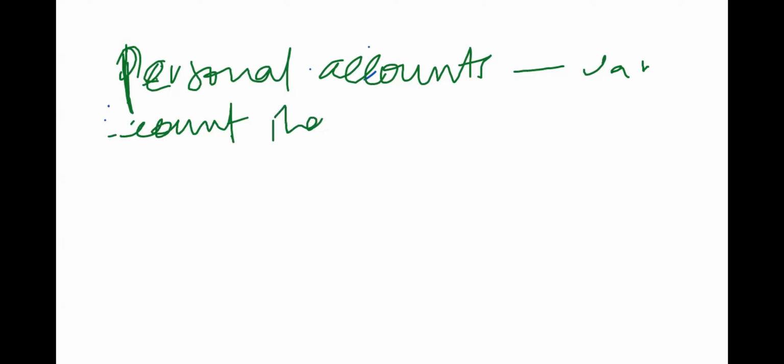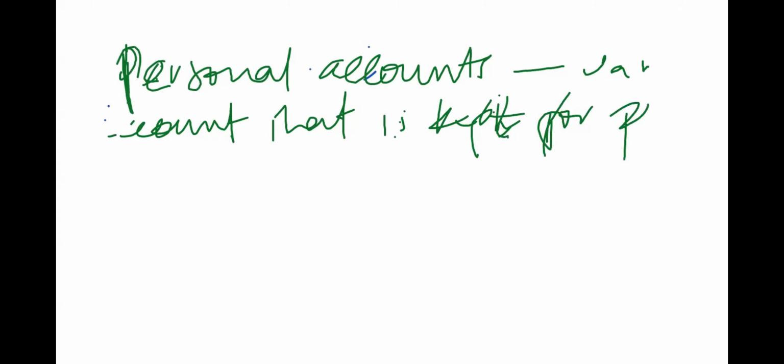But I want to clarify something: in financial accounting, when we talk about persons, we are not just talking about human beings, but we are also referring to business organizations.